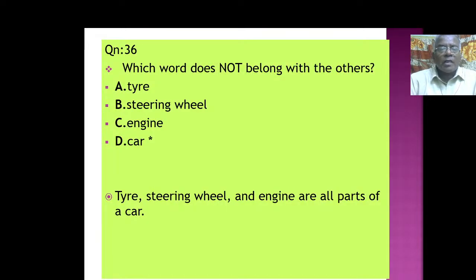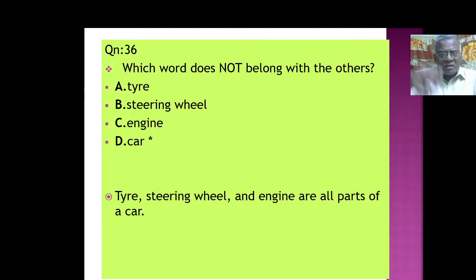Next question. Which word does not belong with the others? Tire, steering wheel, engine, car. Well, if you analyze all these 4 words, tire, steering wheel and engine are all parts of a car. So car is something separate.